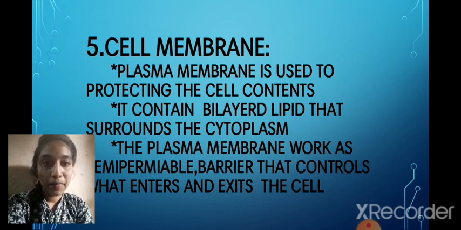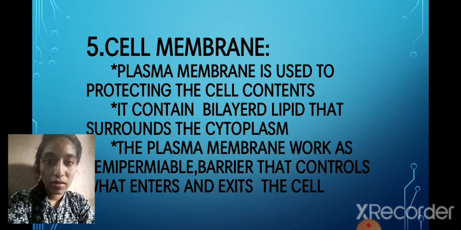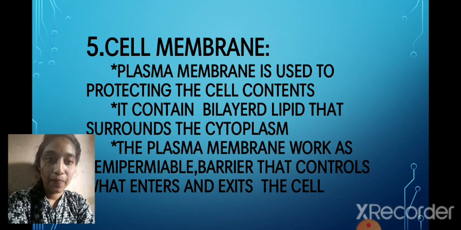The plasma membrane will allow some ions, and it is controlled by the plasma membrane only. If it accepts, the ions will enter inside, and if it does not allow, they will not enter. So the entry and exit of ions is controlled by the plasma membrane.